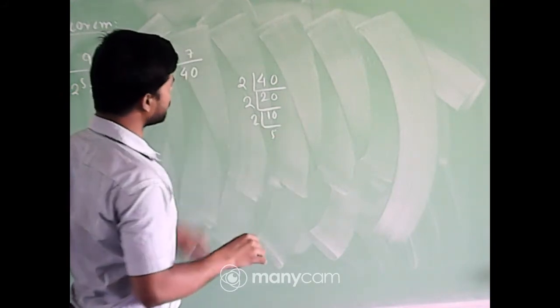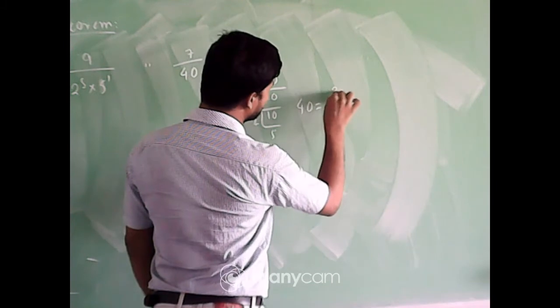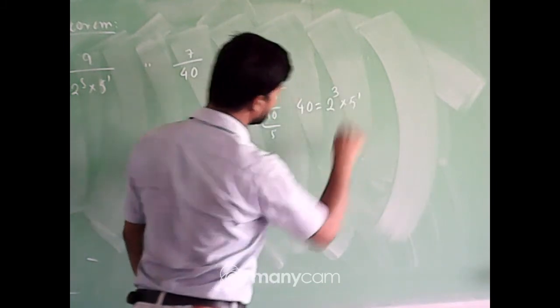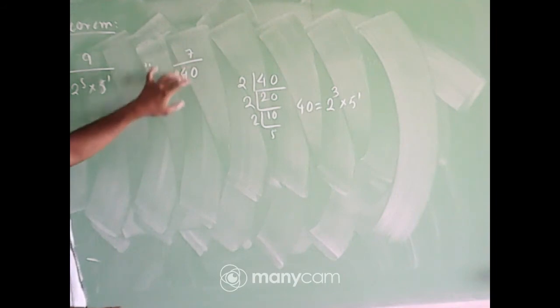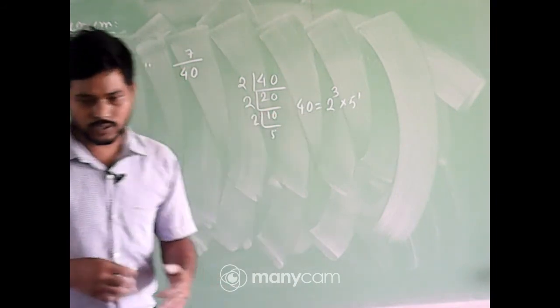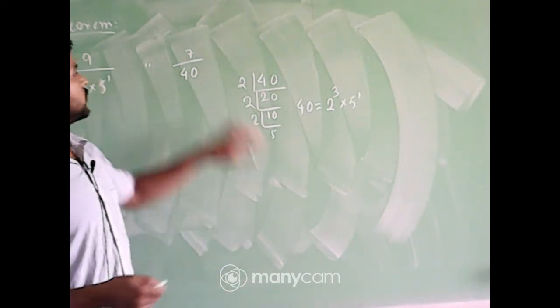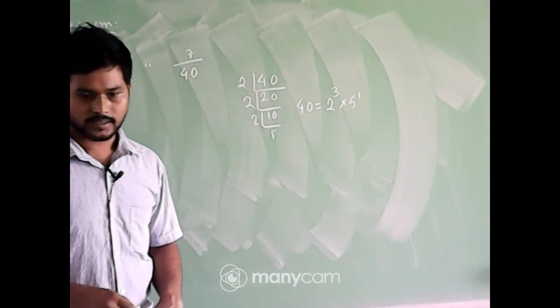So 40 can be written as 2 to the power 3 into 5 to the power 1. As the denominator of the fraction is of the form 2 to the power m into 5 to the power n, this number will terminate.